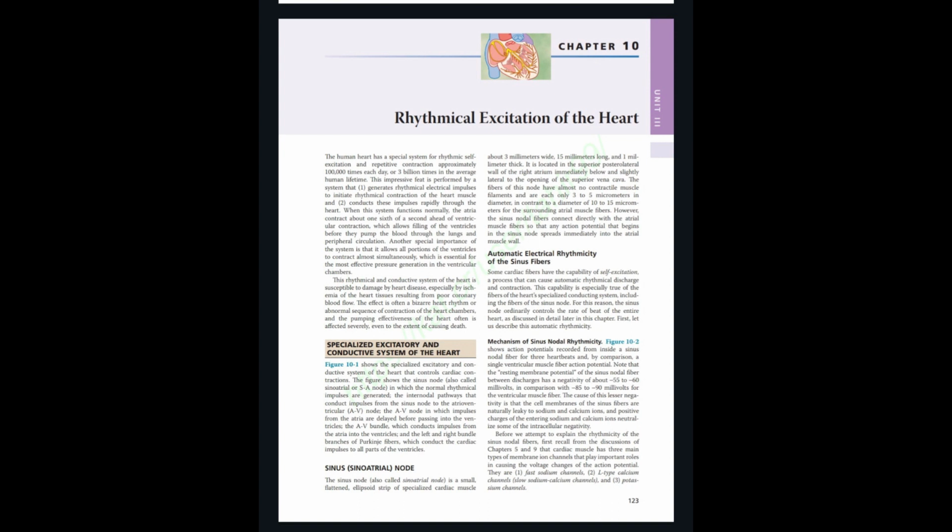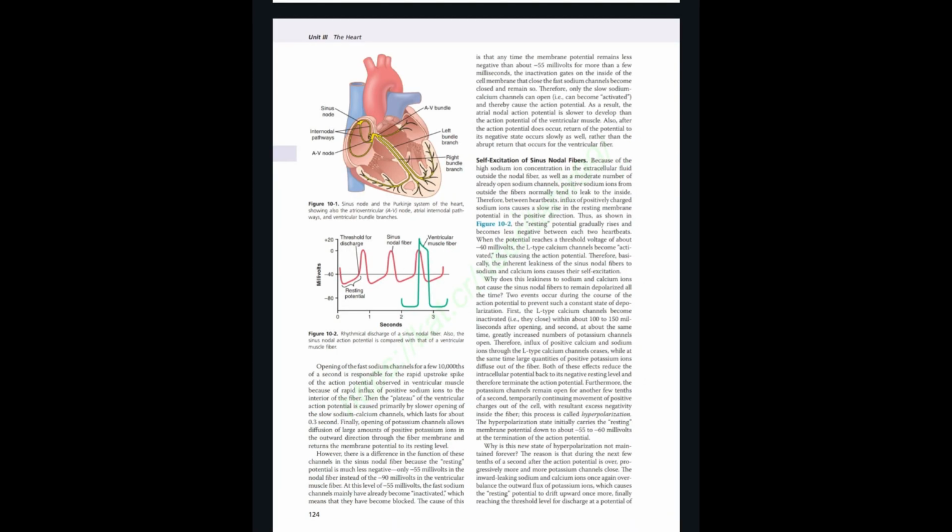Automatic electrical rhythmicity of a sinus fiber. Some cardiac fibers have the ability of self-excitation, that is a process that can cause automatic rhythmic discharge and contraction. This capability is especially true of the fibers of the heart's specialized conducting system, including the fibers of the sinus node. About the mechanism in the slides, if you want to read it, you can read it for your understanding. Anything from the next page, just see mark this graph which was discussed in the class as well as in the slides page,